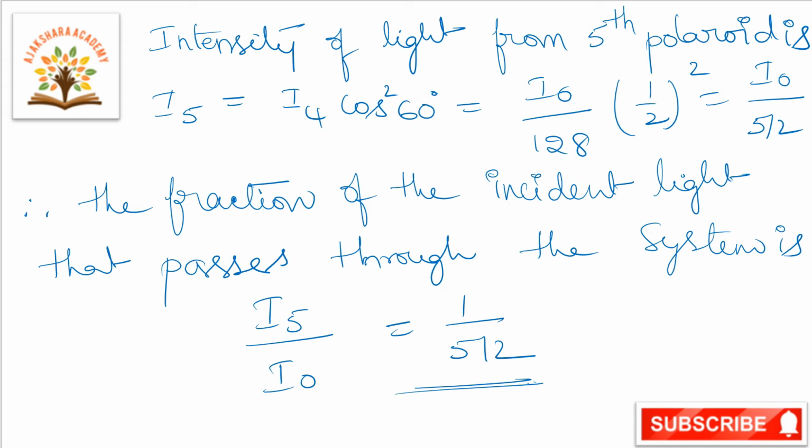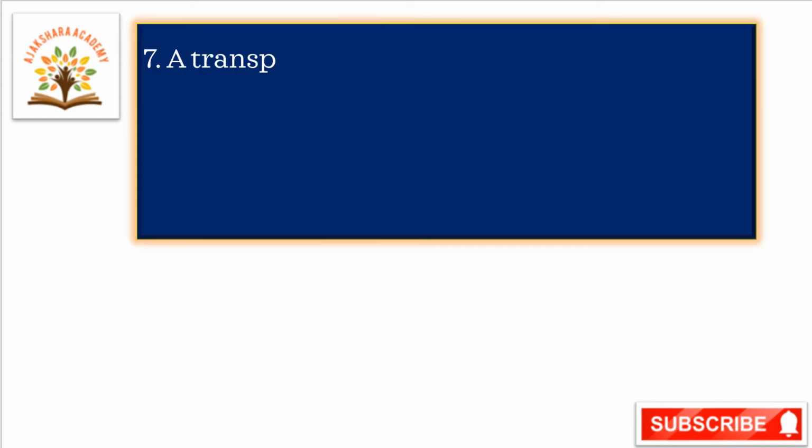Okay, this is the fraction of the incident light that passes through the system, that is I5 by I naught is equal to 1 by 512. Okay, next we will go to the next question.